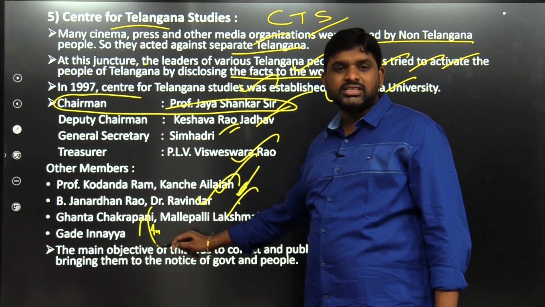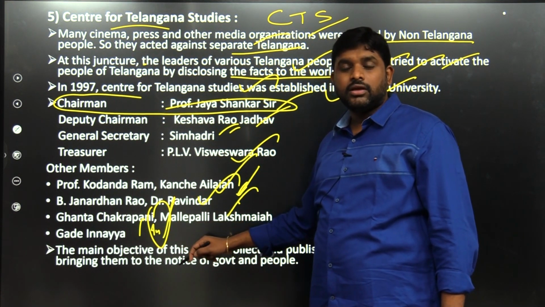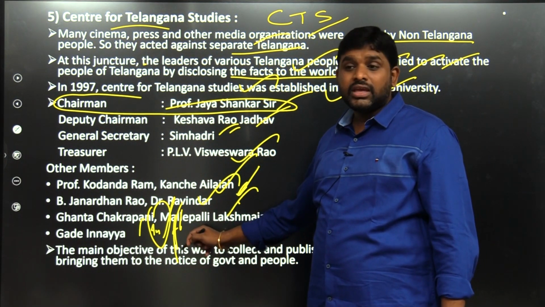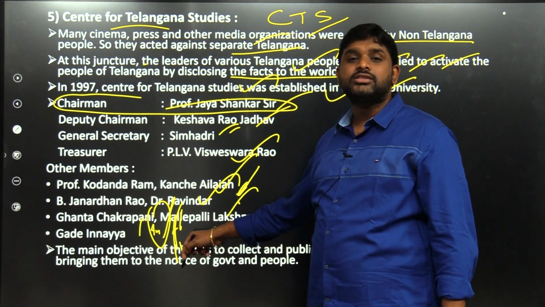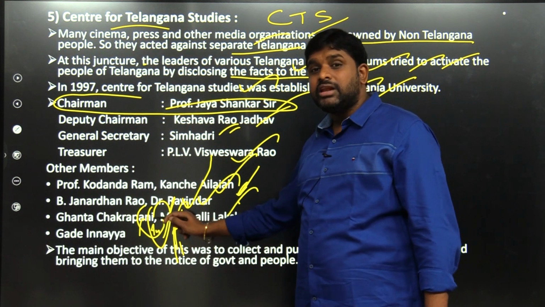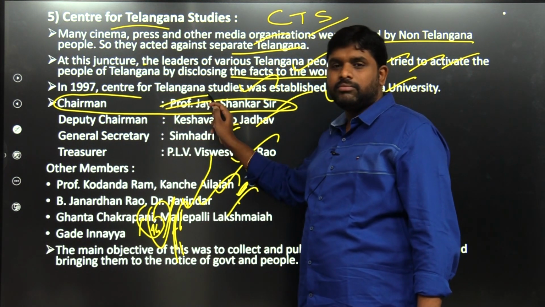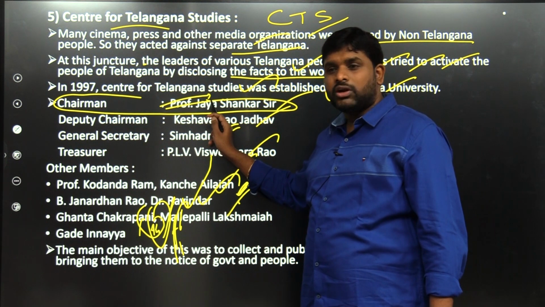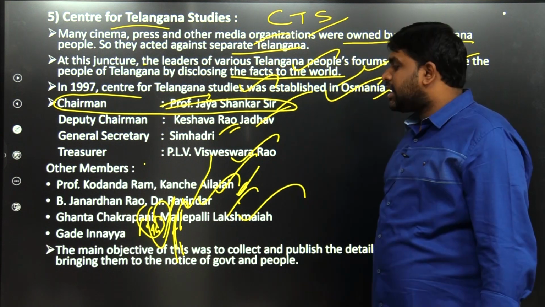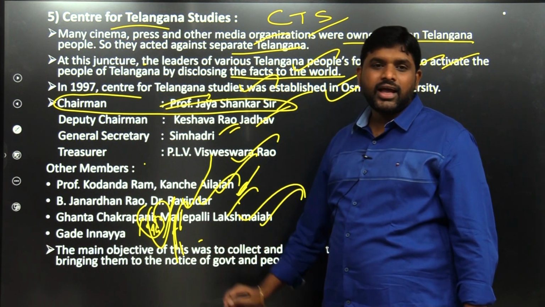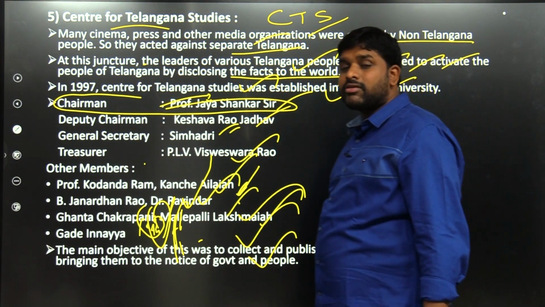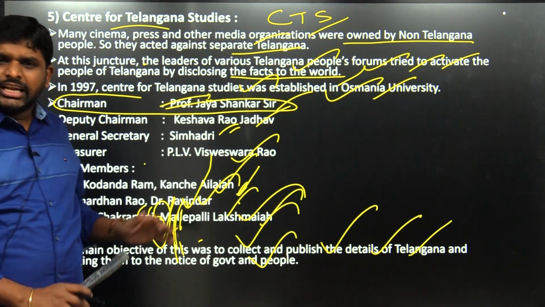TSPSC first chairman, not a single notification, and he justified it also. Shame on him if he's recorded, let him listen. Ganta Chakrapani, he justified that yes, we are not giving notifications. Why? Because the government knows when to give it. Everyone believed that if KCR is not giving the notification, Ganta Chakrapani would force KCR to give the notifications. But he was also dumb. Ganta Chakrapani, Mallapelli Lakshmaya, Gadi. The main objective of this was to collect and publish the details of Telangana and bring them to the notice of the government; intellectuals were there.